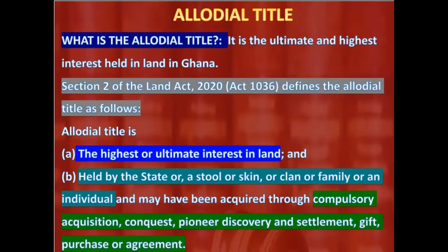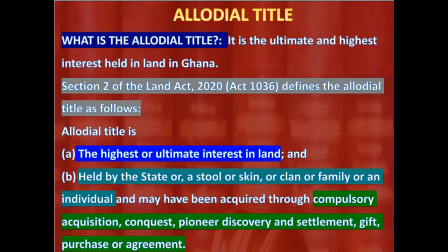Now, there's a reason why I'm dwelling on this section 2 as far as the allodial title is concerned. This is because prior to the coming into force of this Land Act of 2020, Act 1036, there is this notorious case of Ohimin versus Ajay and another, which is reported in 1957 2 West African Law Reports at page 275.